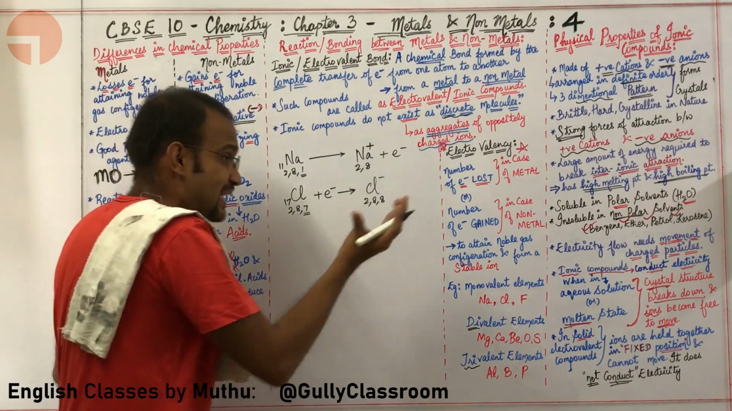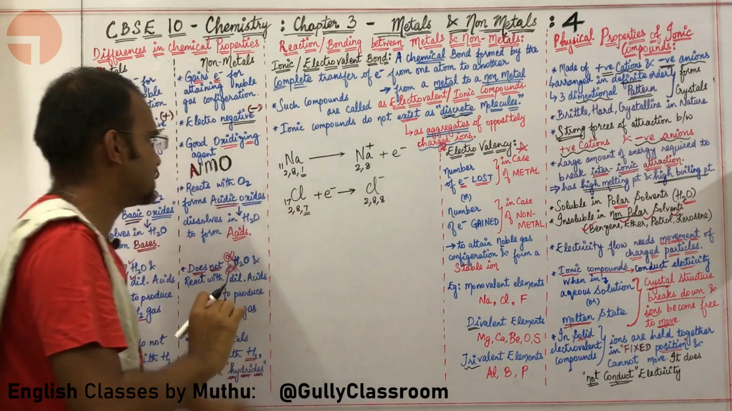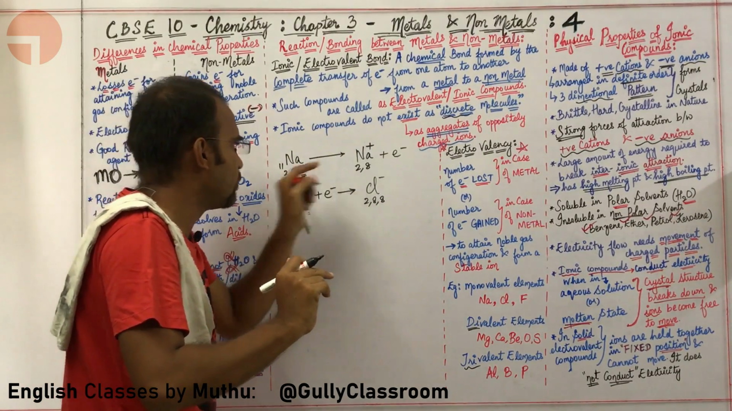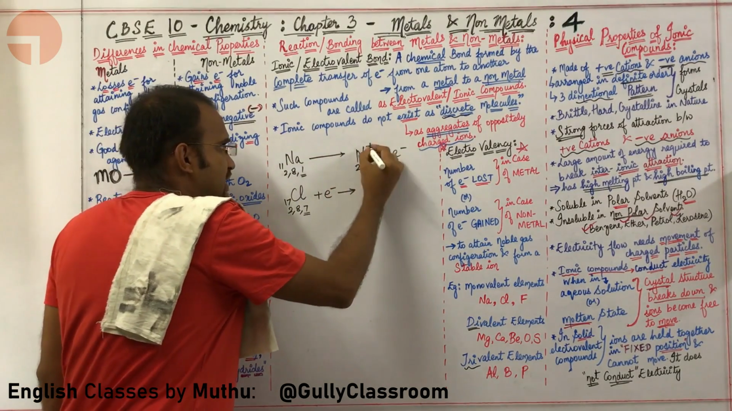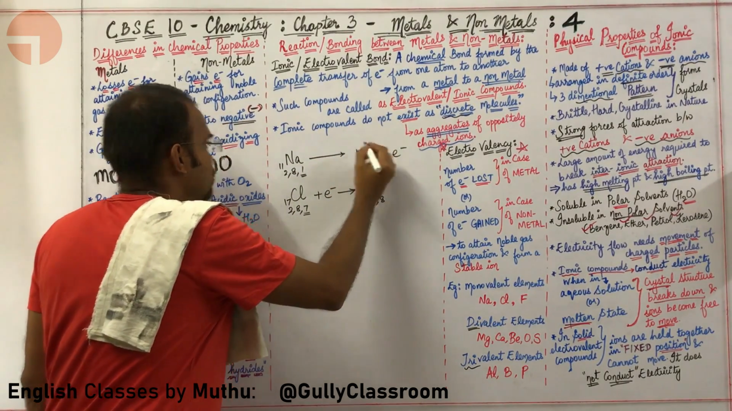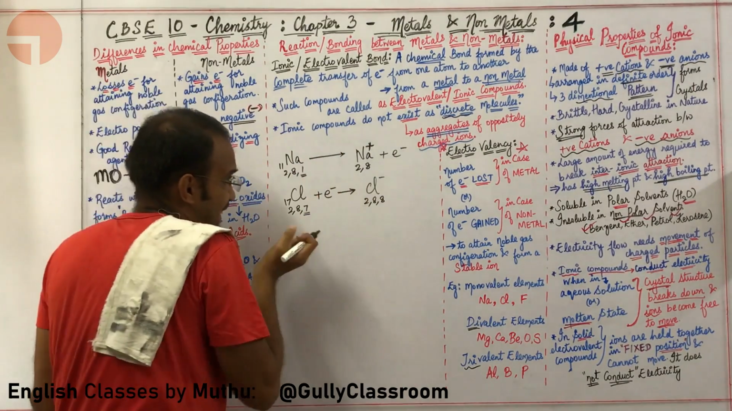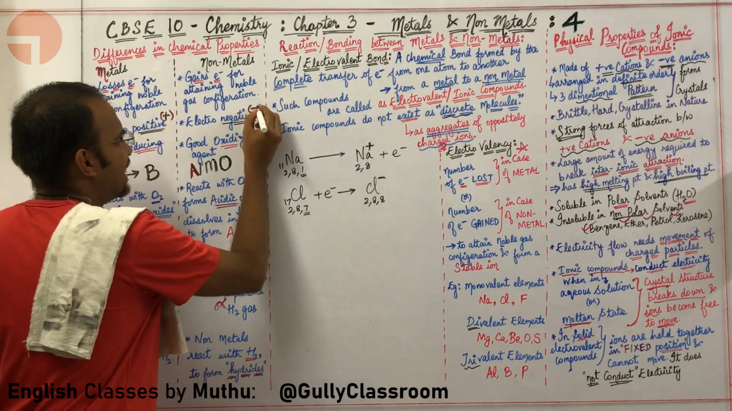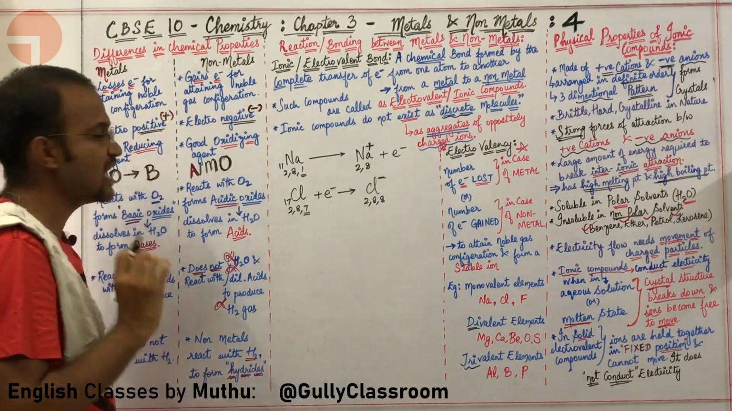A non-metal gains electrons in order to attain noble gas configuration. A metal loses electrons in order to attain noble gas configuration. Because metals are losing electrons, they are electropositive. Because non-metals are gaining electrons, they are electronegative. Okay, sir, I am comfortable with the initial idea.